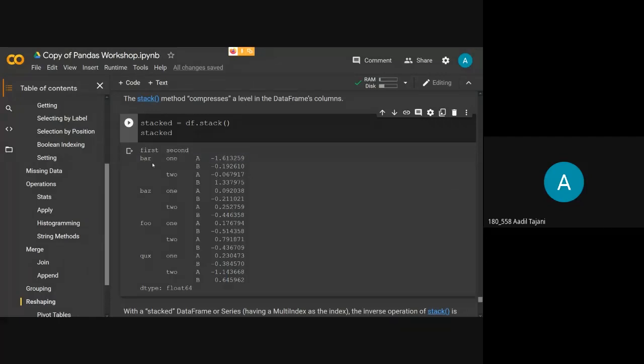For index bar 1, the value in column A is this, and for index bar 2, the value of column A is this. For each index it has given me the values of my columns in a compressed manner. So this is the stack method, which gives me my data frame in a stacked, compressed manner.